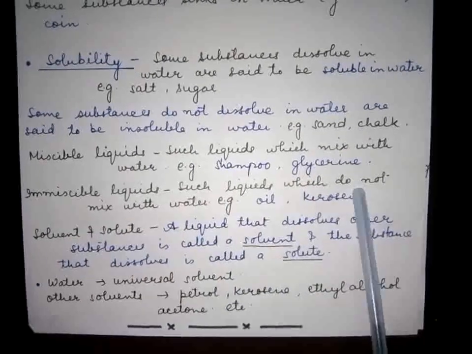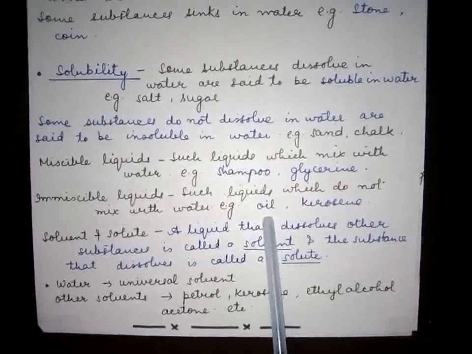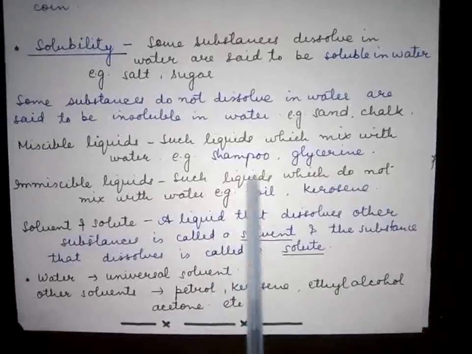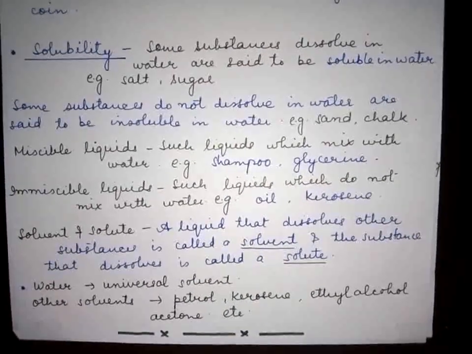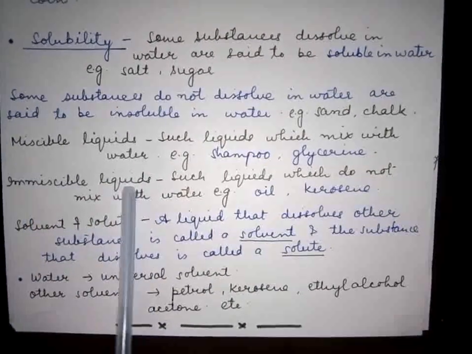And such liquids which do not mix with water are called immiscible liquids, like oil and kerosene. Suppose you pour a few drops of oil in water, you can see that the oil will float on water. It will not dissolve or mix with water. So oil is a liquid known as an immiscible liquid.